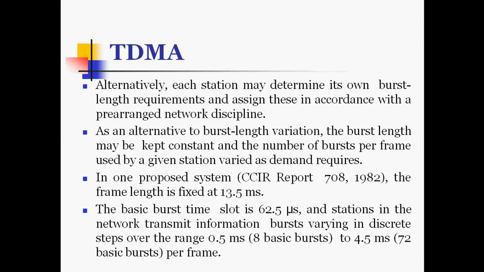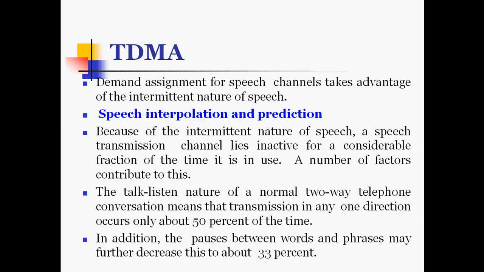In one of the proposed systems, that is by CCIR, the frame length is fixed at 13.5 milliseconds. The basic burst time slot is 62.5 microseconds, and stations in the network transmit information bursts varying in discrete steps over the range of 0.5 milliseconds, or 8 basic bursts, to 4.5 milliseconds, that is 72 basic bursts per frame. So demand assignment for the speech channel takes some advantage of the intermittent nature of speech. So, speech interpolation and prediction, that we see.